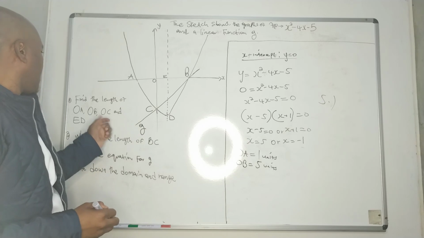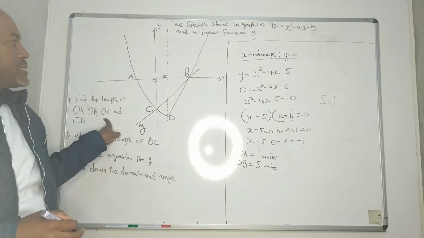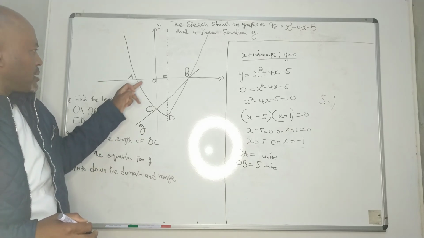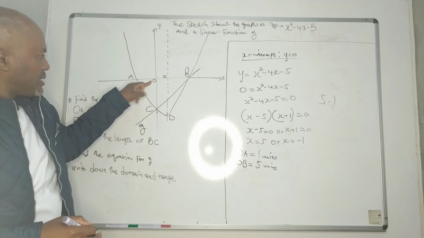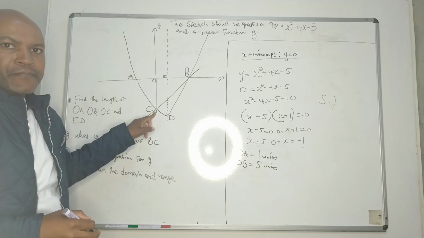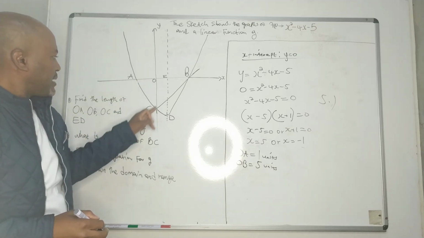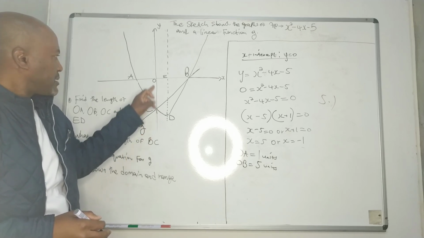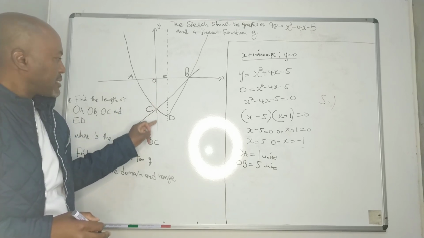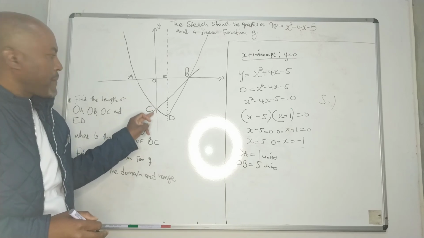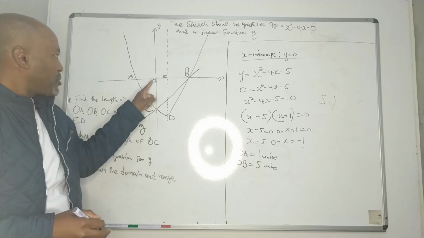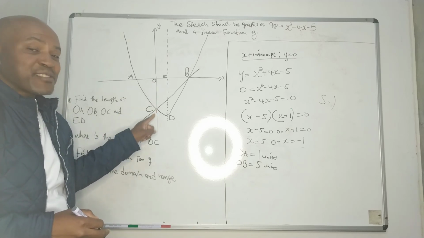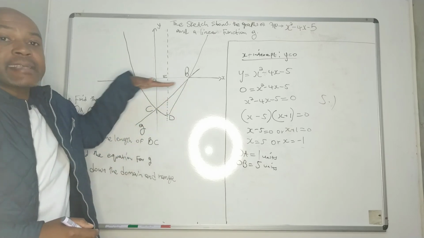Then again they want OC. What is OC? Can you see? OC starts here to here. This is the negative y-axis now. It's no longer the x-axis.